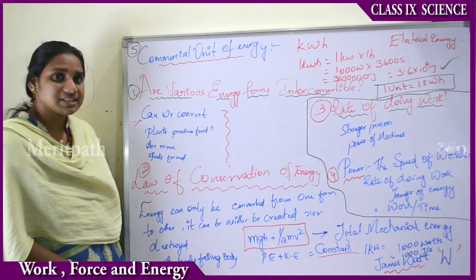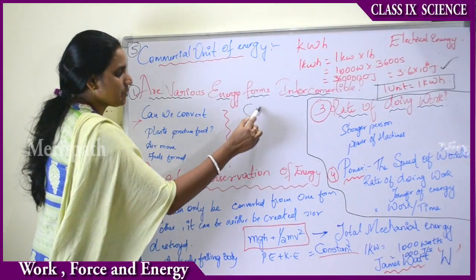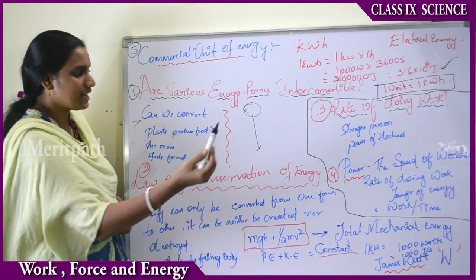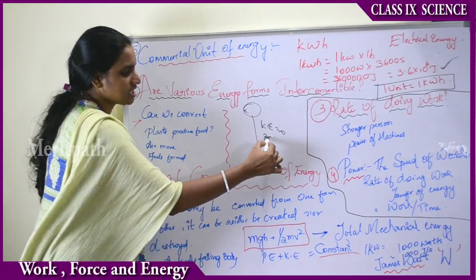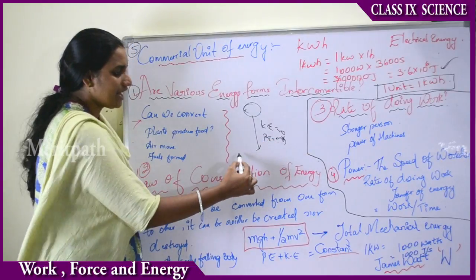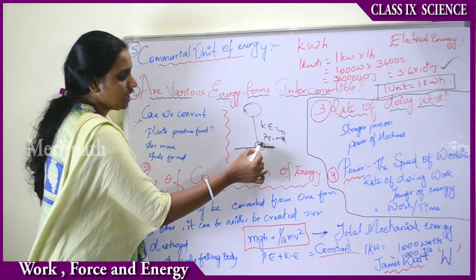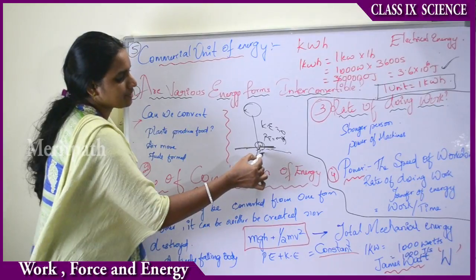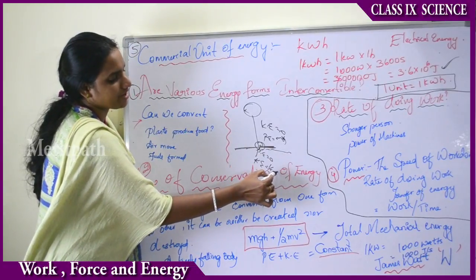Let us take a good example. When an object is falling from a height, let us suppose from a building top, it possesses potential energy, right? There the kinetic energy will be 0 and the potential energy equals mgh. When it attains the position on the earth, that is the rest position, and tries to move on the earth, then the potential energy becomes 0 and the kinetic energy starts, that is half mv square.